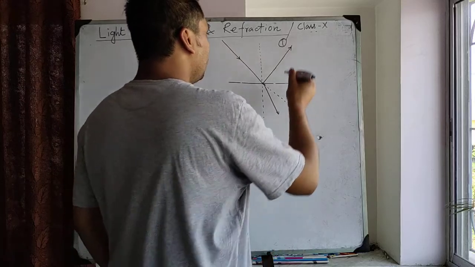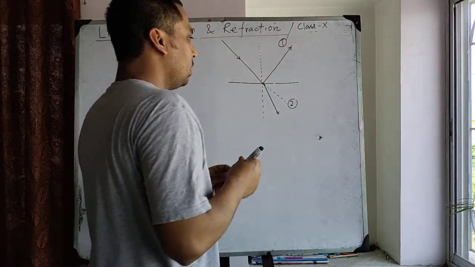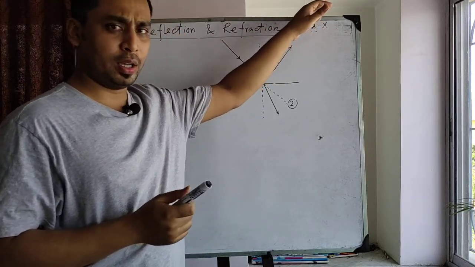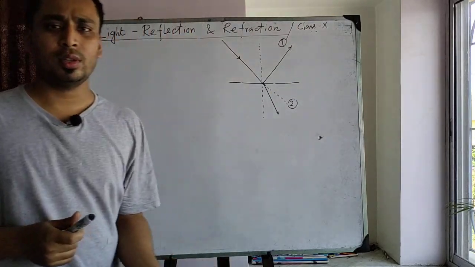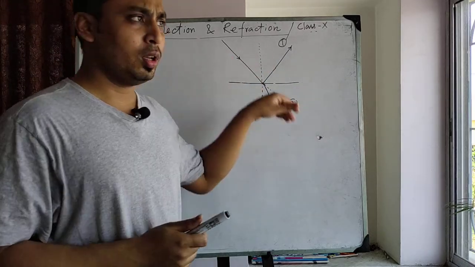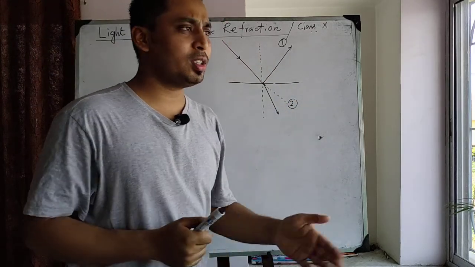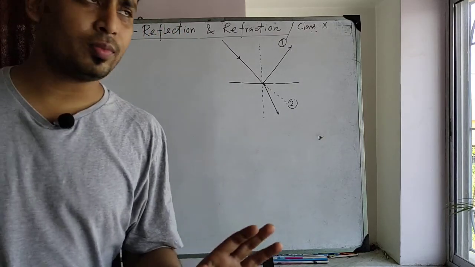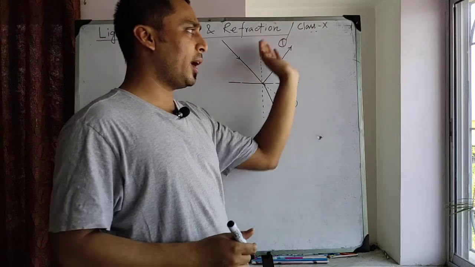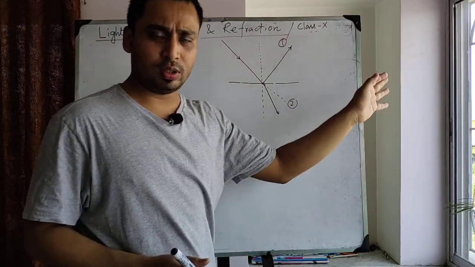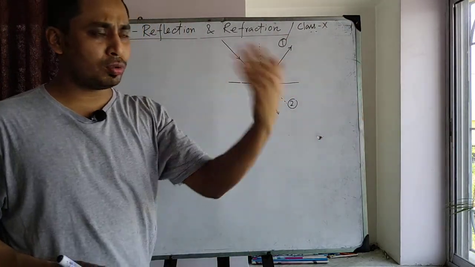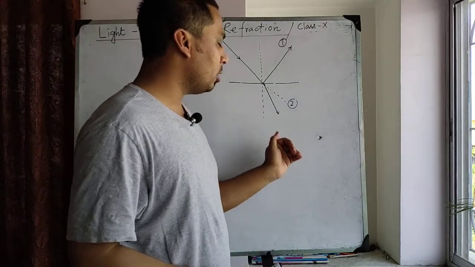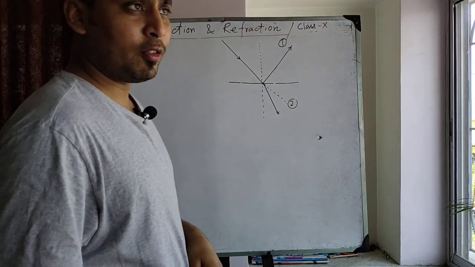Okay, so the phenomenon in which a part of the light comes back to the first medium is called reflection. And when light enters the second medium and changes its direction, this phenomenon is known as refraction. Is it clear? When light comes back to the first medium, it is called reflection, and when it travels through the second medium and changes its direction from the original one, this phenomenon is known as refraction.